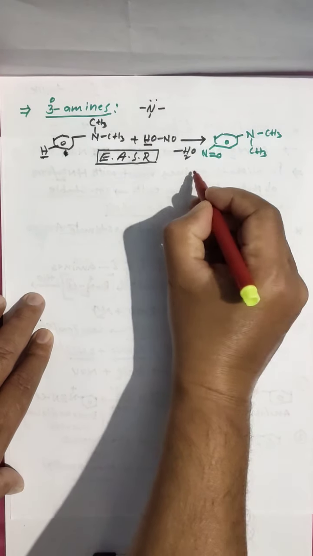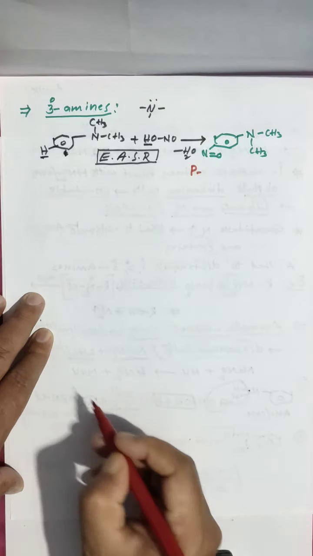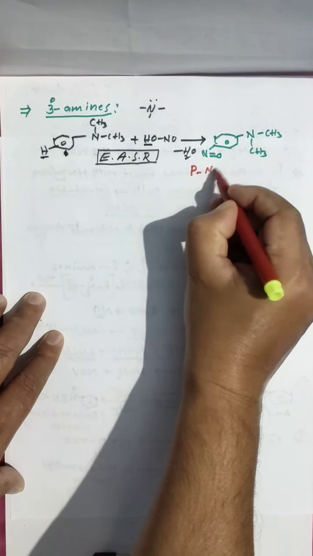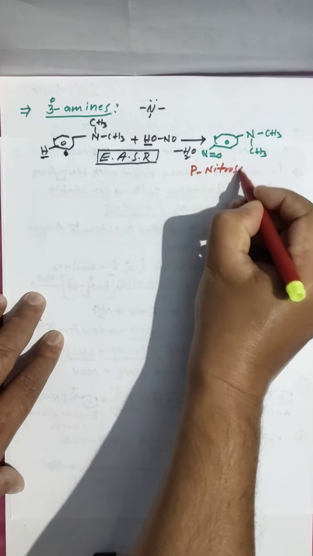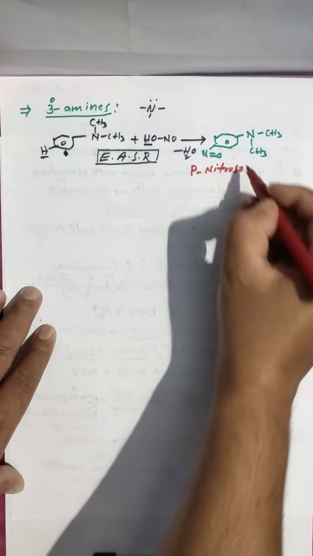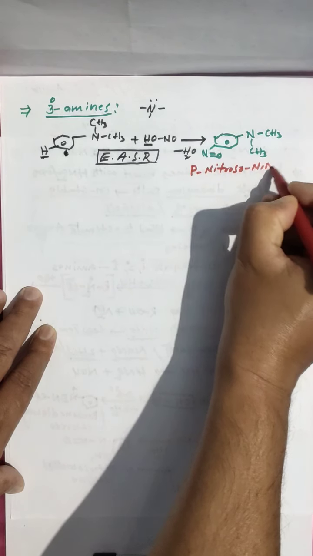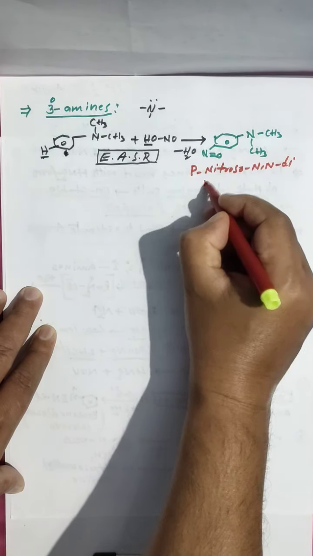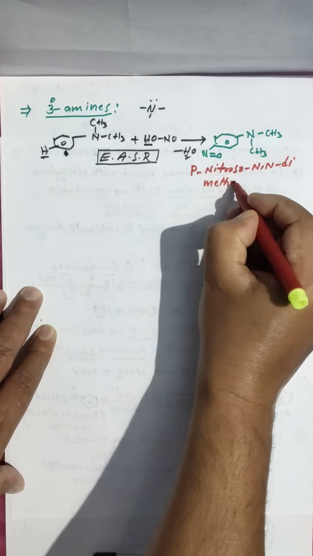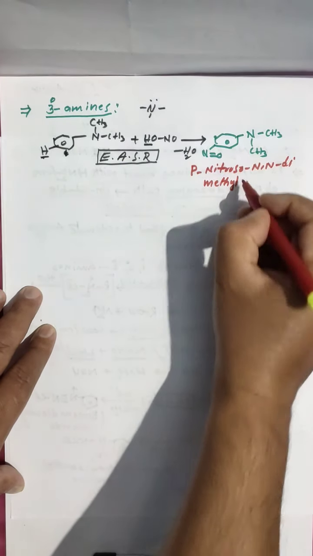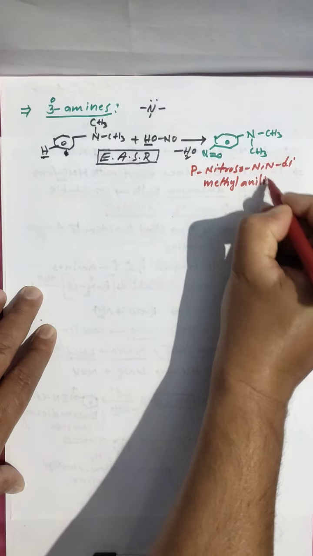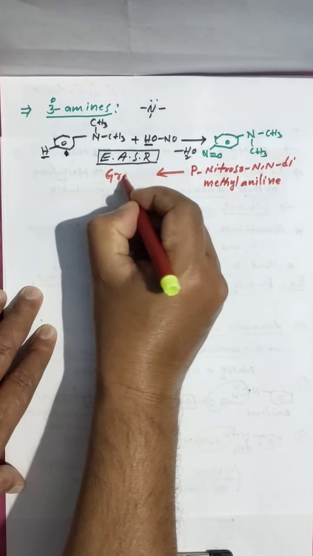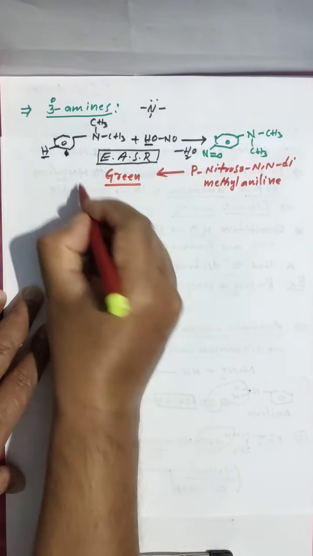And this name is para nitroso, N, N dimethyl aniline, which is green in color. Remember, green color.